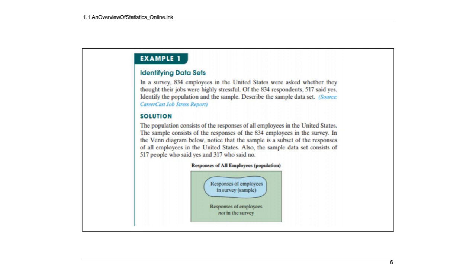And so you can see we have a Venn diagram here. The population is the entire box, and that's all employees. And then within, we have a subset, and that's the responses of the people we talked to in the survey. And then, of course, we have people that we didn't talk to.